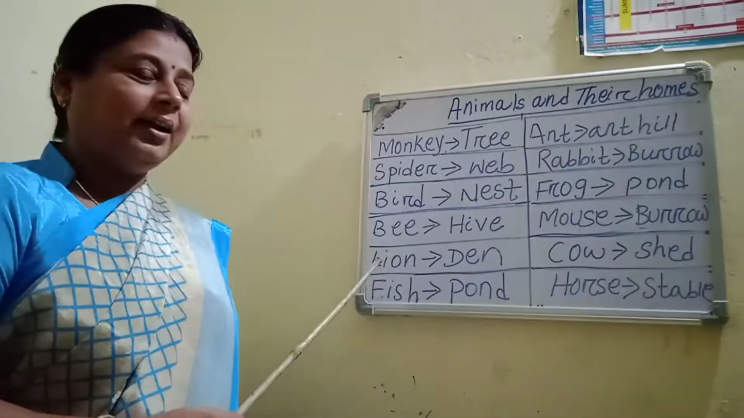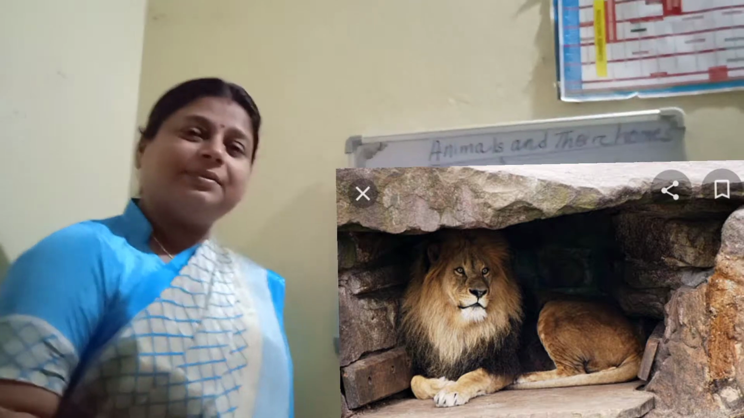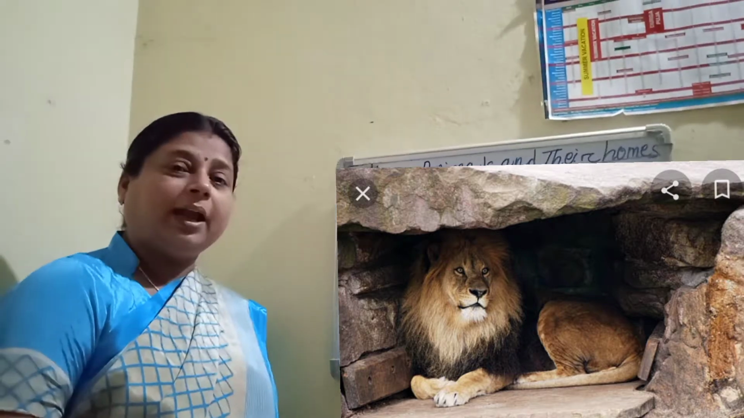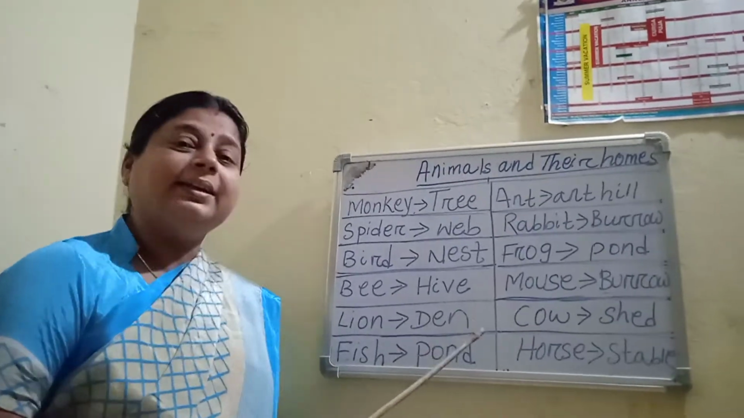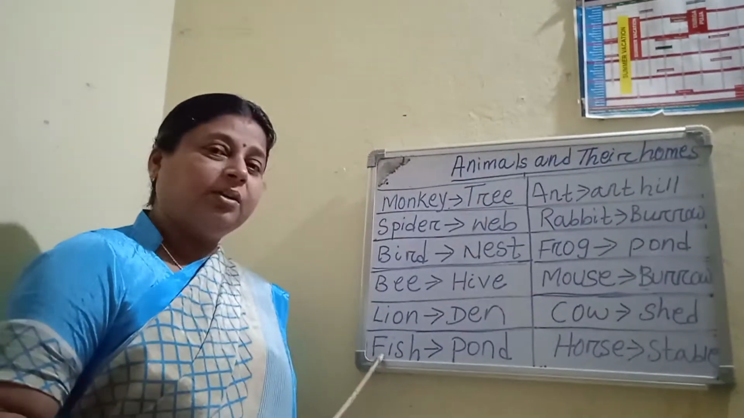Next one, lion. L-I-O-N, lion. Lion lives in den. What is the spelling of den? D-E-N, den.